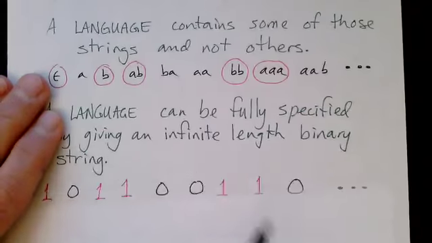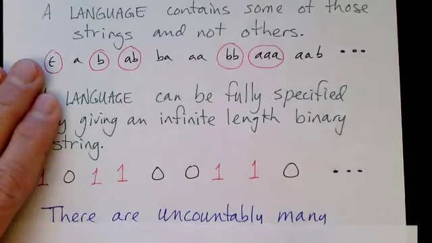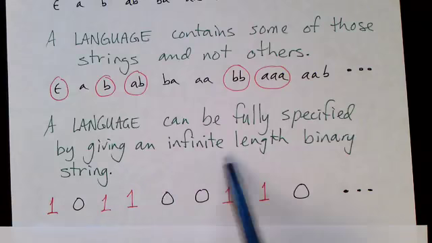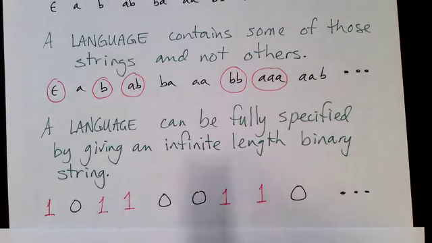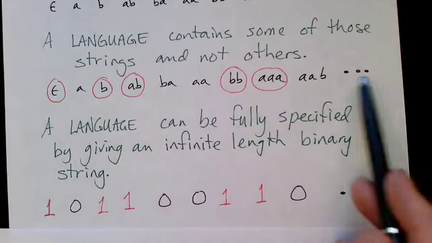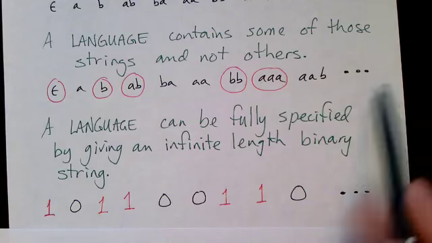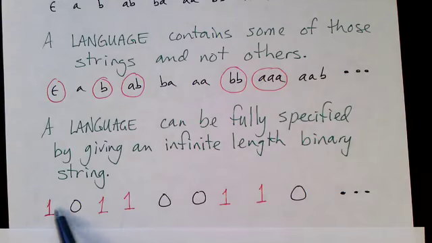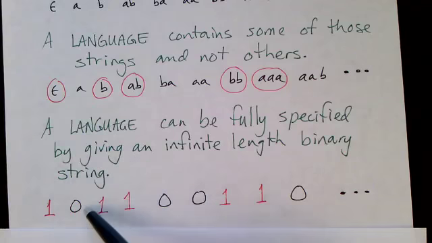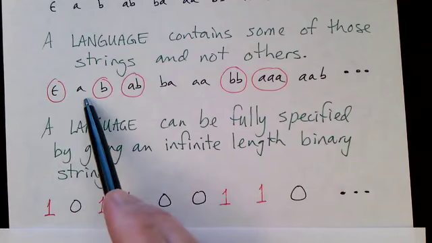Now, we can specify a language with an infinite length binary string. The set of all possible strings of A's and B's is infinite. So imagine an infinite binary string, and we put a 1 wherever that string is in the language, a 0 wherever that string is not in the language.